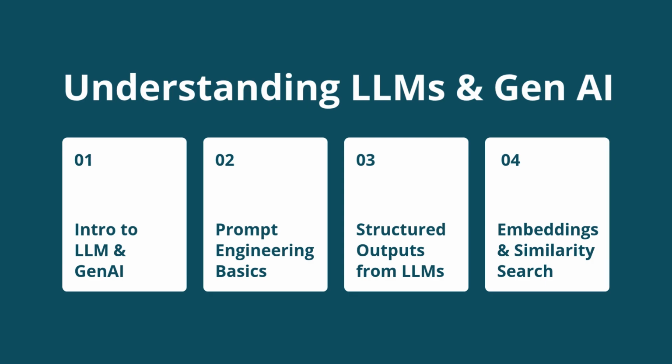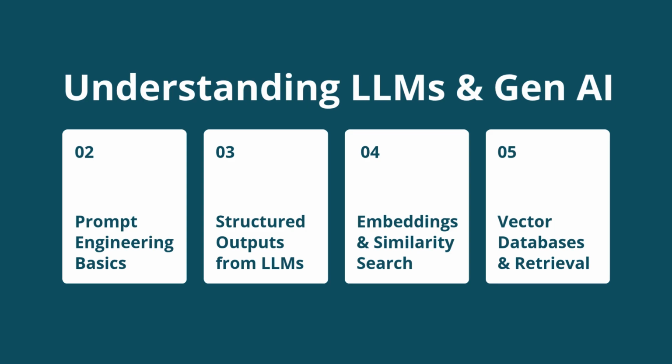Embeddings and similarity search. This is where things get really smart. You will learn what embeddings are, how they capture semantic meaning, and how to use cosine similarity for effective document search. Your outcome? Mastering semantic matching, which is crucial for advanced AI applications.